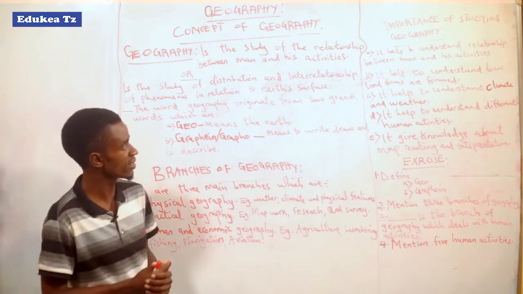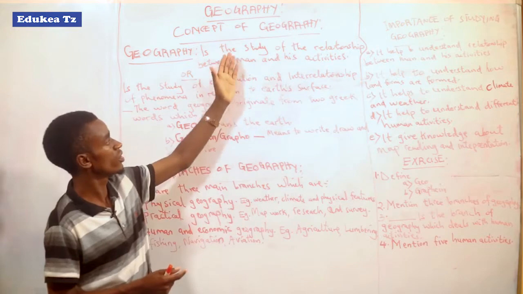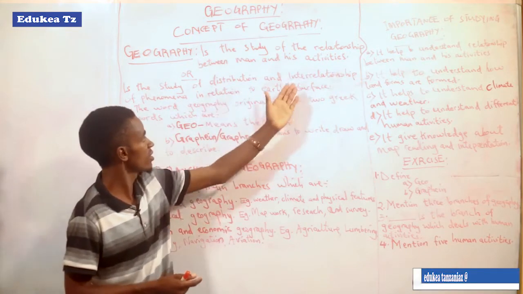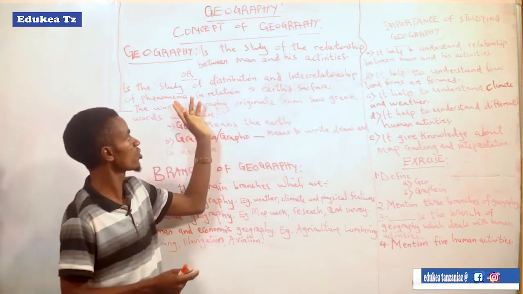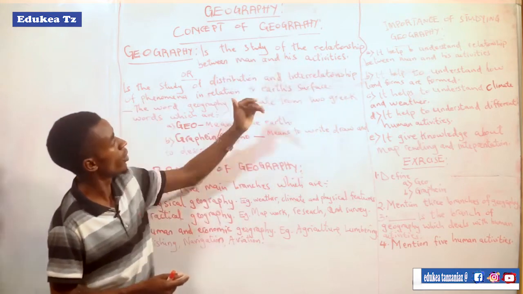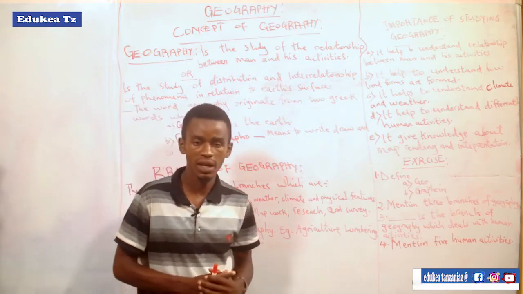But the simplest way to define Geography is the study of the relationship between man and his activities. The distributions and interrelationship of phenomena on the Earth are all considered as activities that man conducts in daily life.